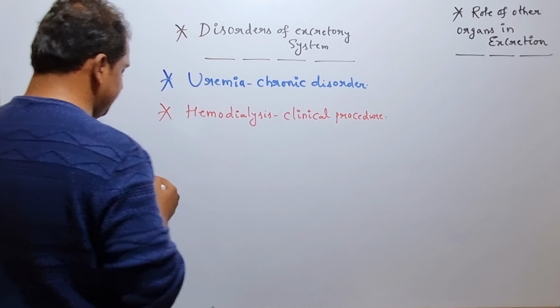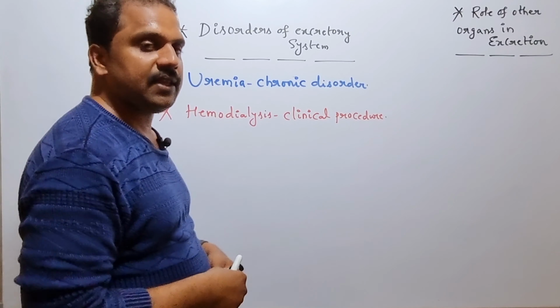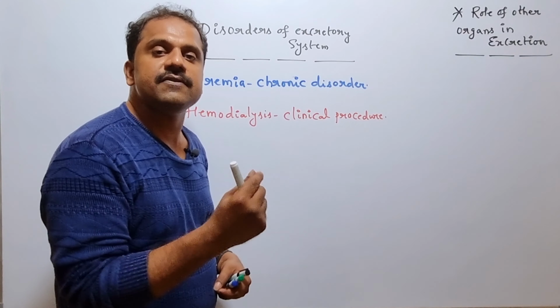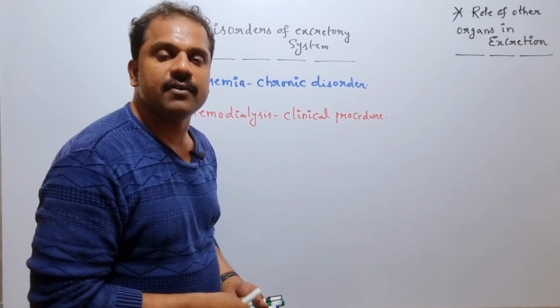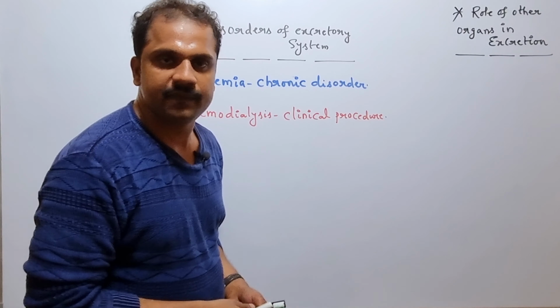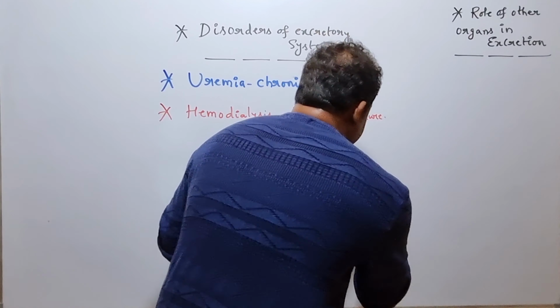Prior to the explanation of the mechanism or process involved in hemodialysis in detail, at first let us have a look at the specific device in which the hemodialysis mechanism is successfully carried out. And here the specific device is nothing but what? Dialyzer. So let us assume it as the dialyzer.